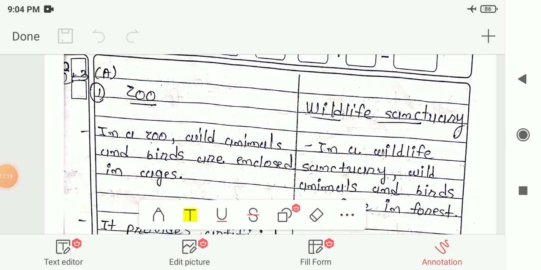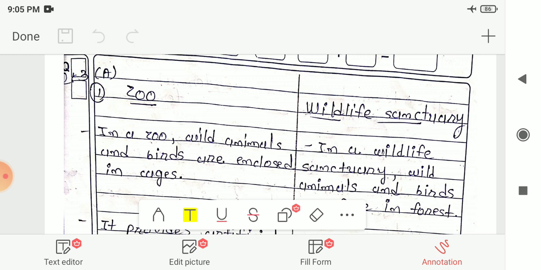So the matching was question number 2B. So there question 2B gets over. Now next question is question number 3A. In question number 3A, "differentiate between the following" was given to you, and in that three questions were given to you, and out of 3 you have to write 2 questions, and each difference carries 2 marks.